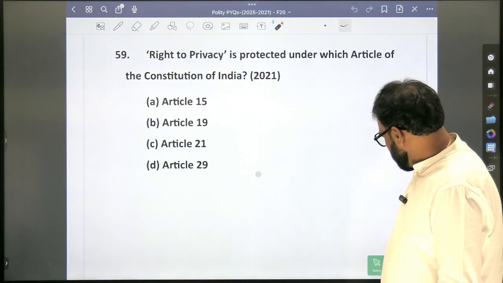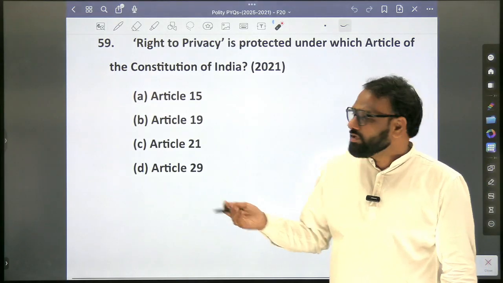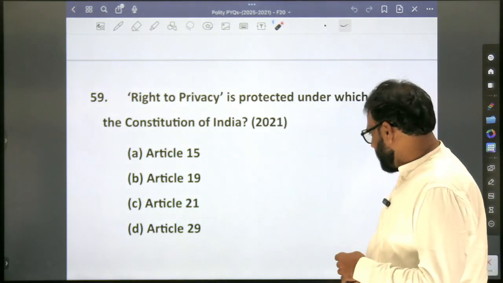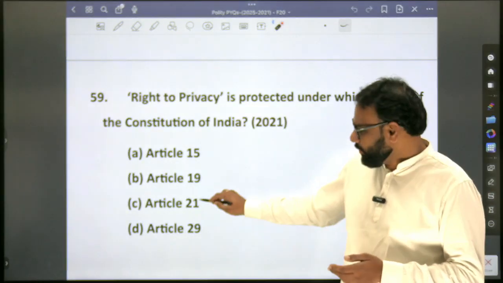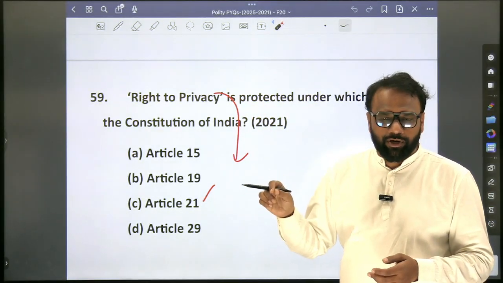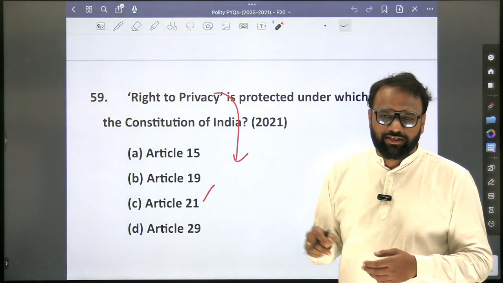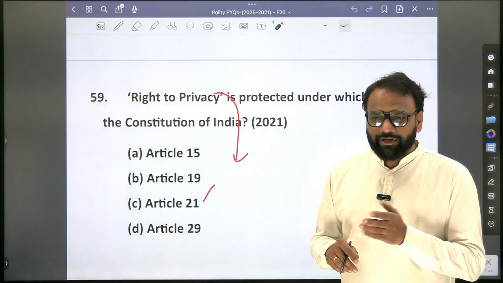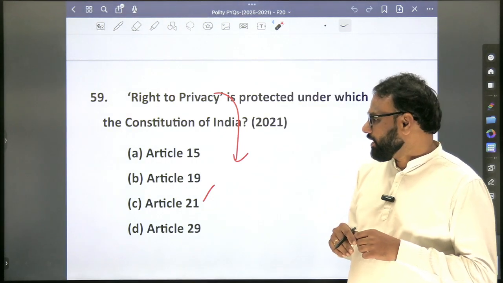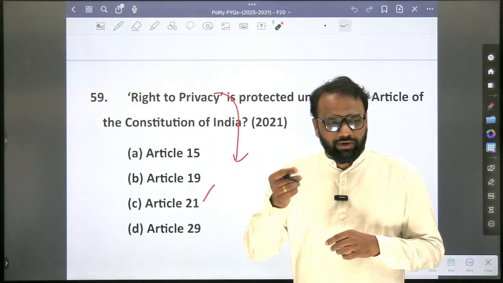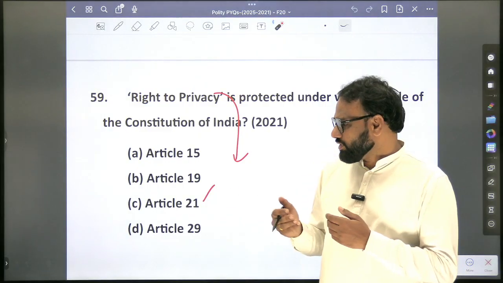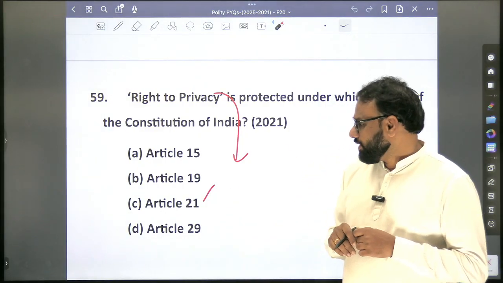See, again here, same question. Right to privacy is protected under which article of the Constitution of India? Article number 21. So which are the other rights which have been interpreted under Article 21? The famous rights: right to marry a person of one's choice. Next, right to environment. All of them have been interpreted under Article 21. So you need not prepare the exhaustive list which is present in Lakshmikant. You just focus on 2 or 3 important rights.